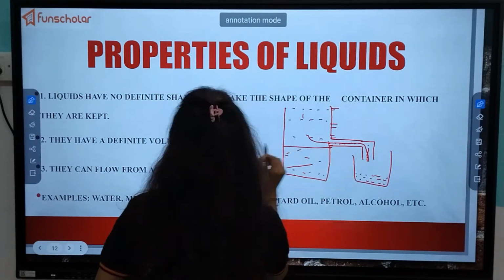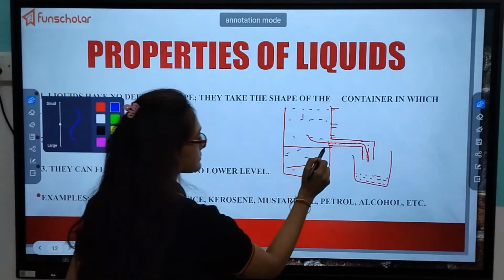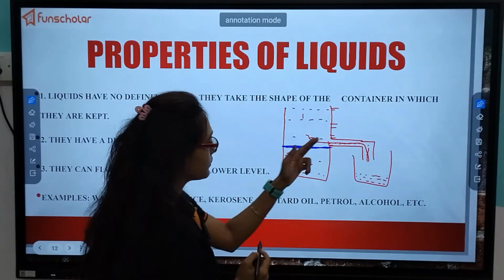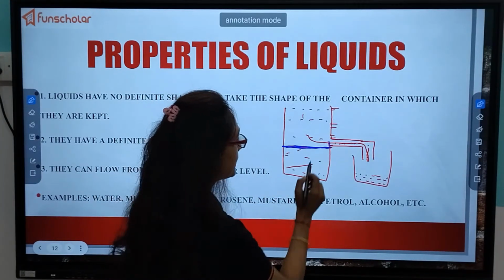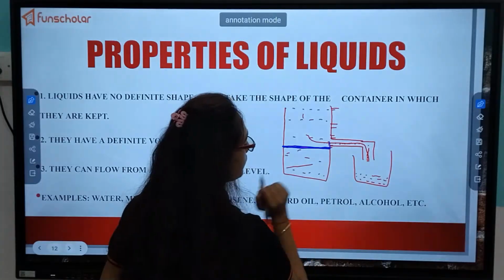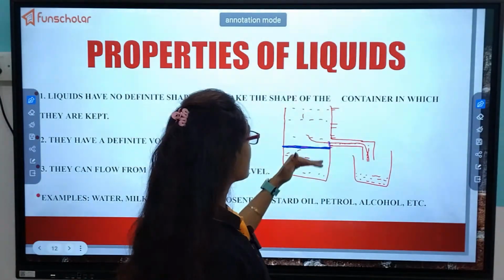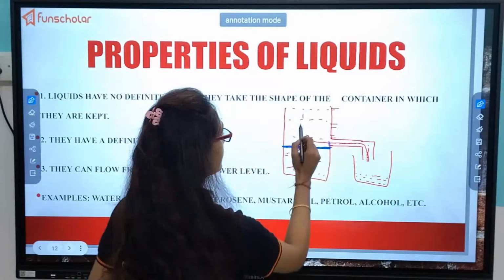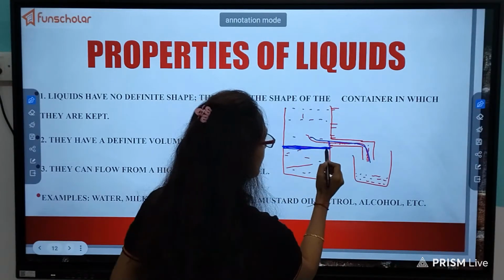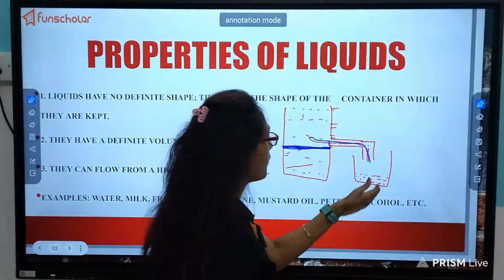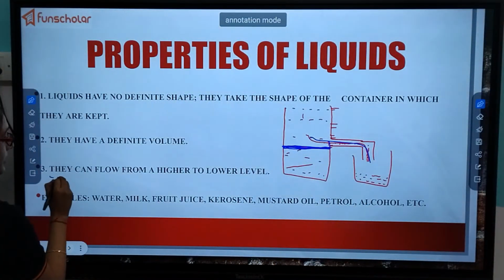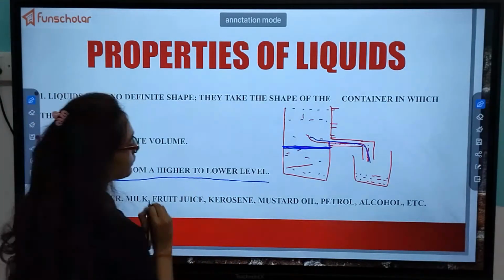But when the water comes to this layer, it will stop flowing. Why? Because the pipe is here, but the water level is below the pipe. So water cannot flow now. That is why when the water was at a higher level, it could flow from here to here. But when the level becomes lower, there is no scope of water flowing through this pipe. That is why we can say that water flows from a higher to a lower level.